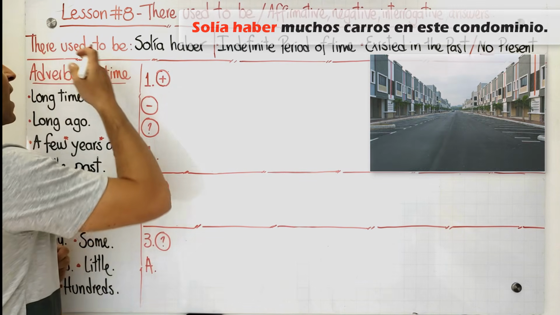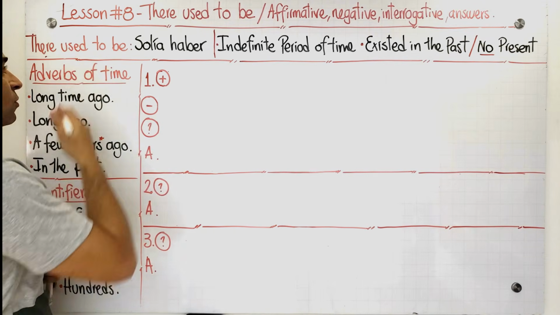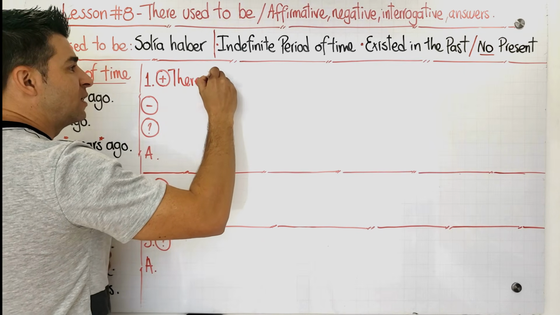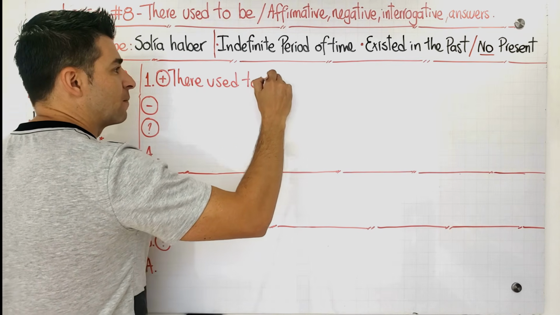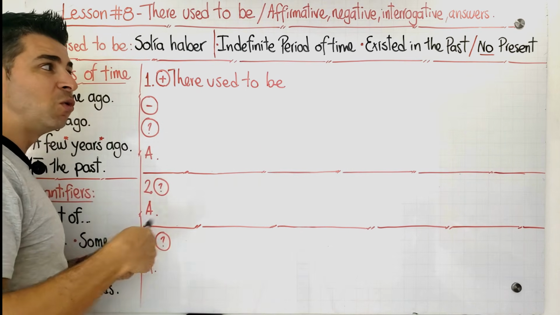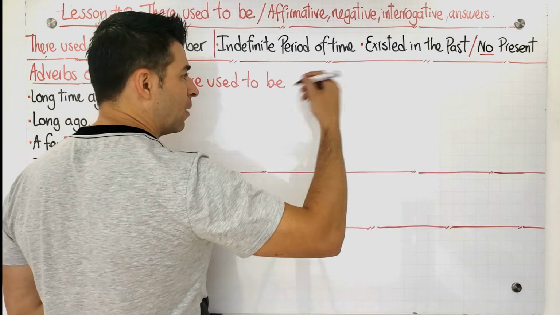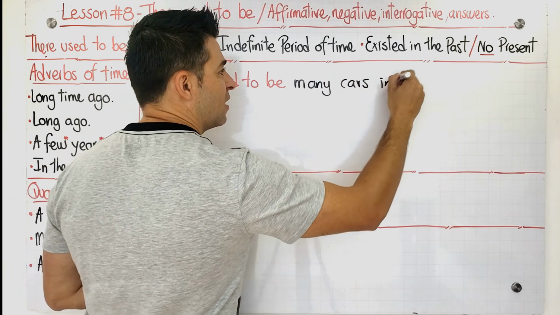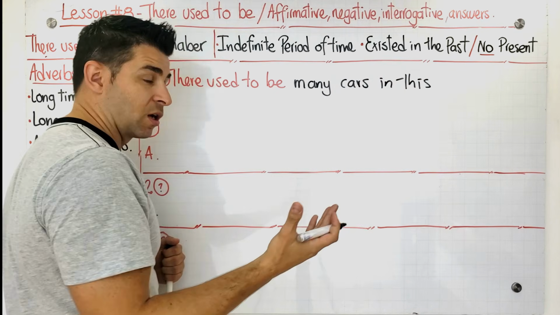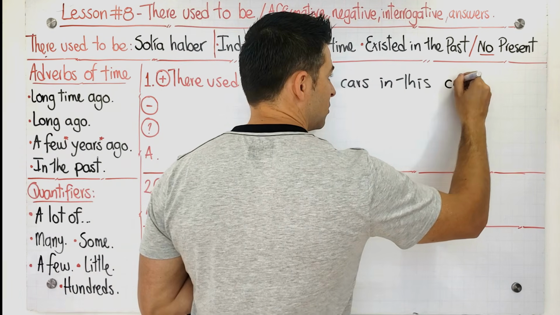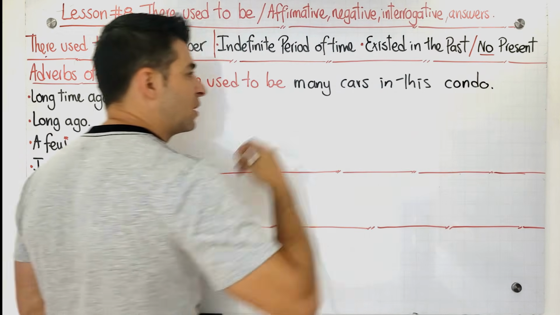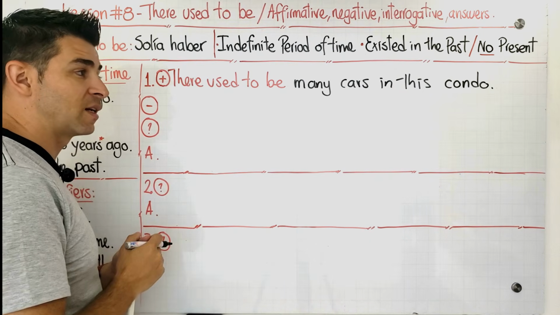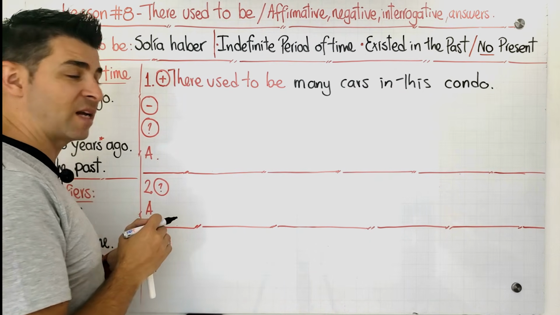Guys, to do this, I have to start the sentence with the expression that we have here, which is there used to be. So I'm going to write it here. There used to be... Yes, there used to be, solía haber, muchos carros en este condominio. That's going to be the complement. Many cars. And this, you can say condominium. You can use it. That this is very common, which is condo. Okay? That's a very, very nice word. There used to be many cars in this condo. Solía haber muchos carros en este condominio. This is a possible sentence, guys.